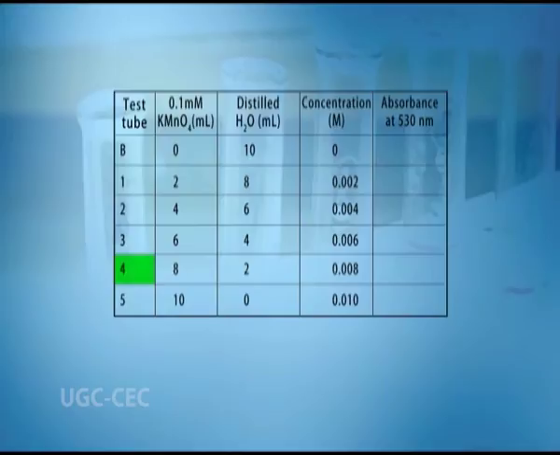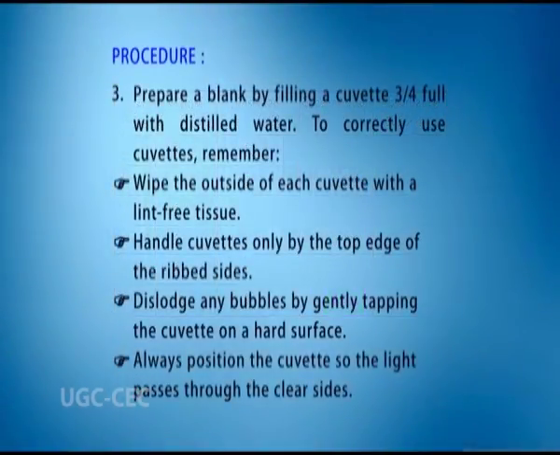In the fourth test tube, 8 ml of 0.1 millimolar potassium permanganate and 2 ml of distilled water are added, where the concentration is 0.008 molar. In the fifth test tube, 10 ml of 0.1 millimolar potassium permanganate is added, where the concentration is 0.010. Prepare a blank by filling a cuvette 3/4 full with distilled water.